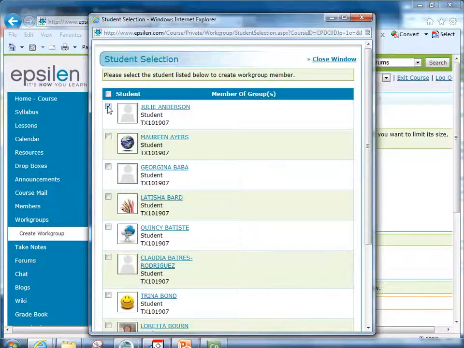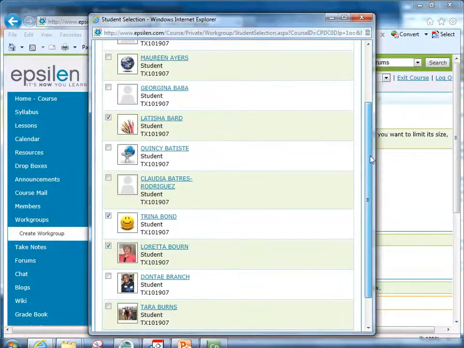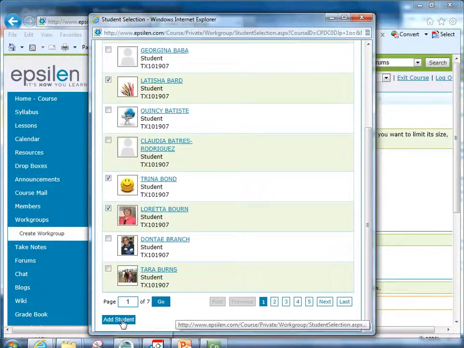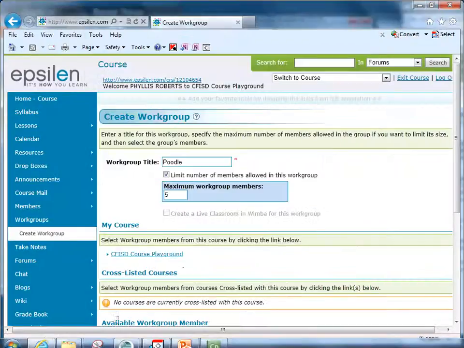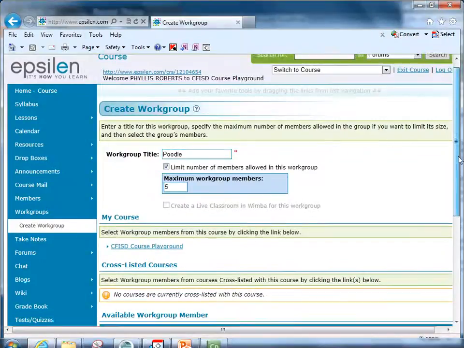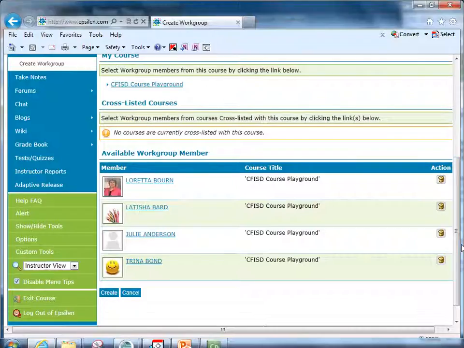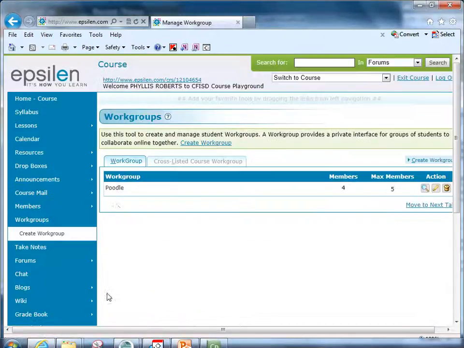So I'm going to put Miss Anderson, Miss Baird, Miss Bond, and Miss Bourne. They're going to be in this group. When you scroll to the bottom, you'll notice there's a button that says Add Student. So I'll click on that button. And notice that I have 4 members in this work group called Poodle. So I'm going to go ahead and click the Create button, and I have a work group called Poodle, and it has 4 members.